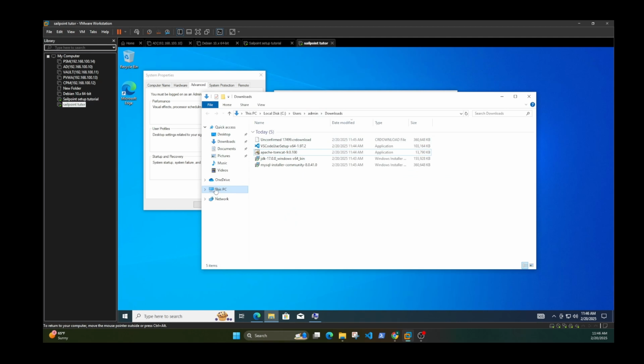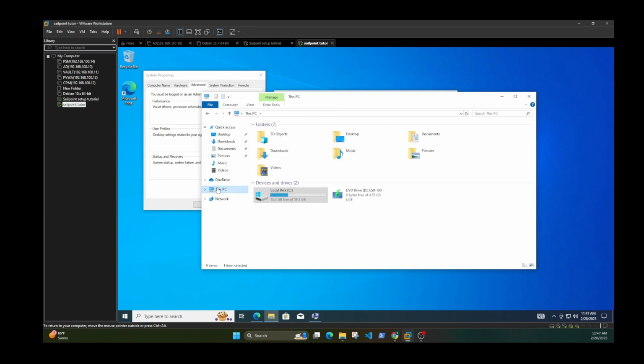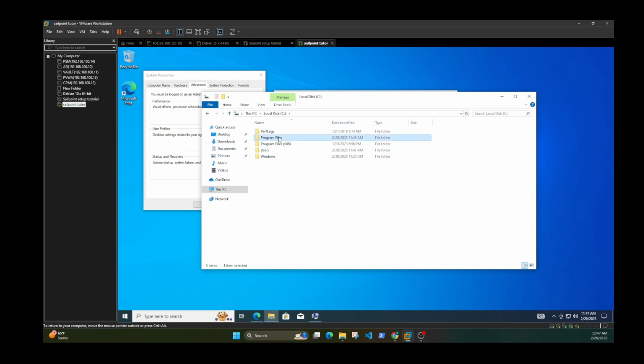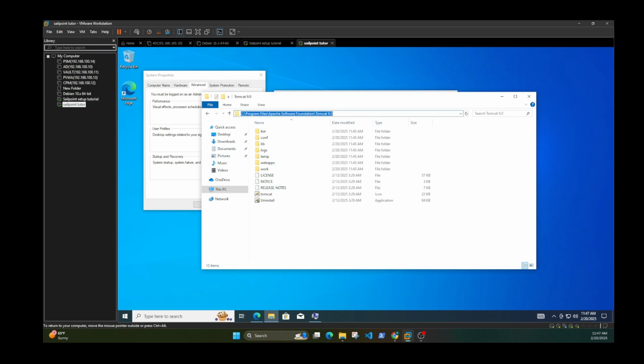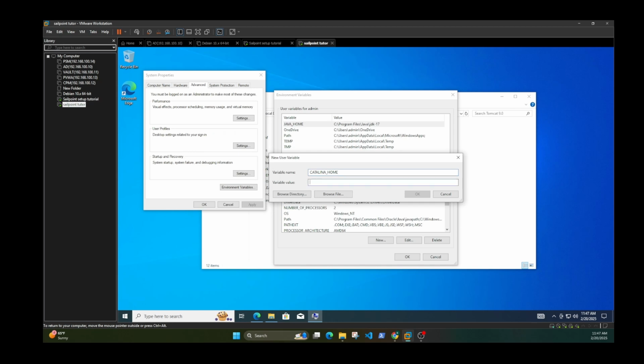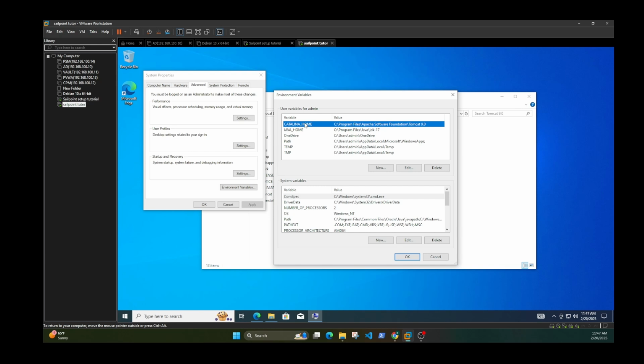Everything that we're gonna be doing is pretty much gonna be underneath this file. This is the one you need to copy for Catalina, and then I'm going to paste it, and then just click OK. So you got JAVA_HOME, and then you got CATALINA_HOME, and then you're going to add those same ones